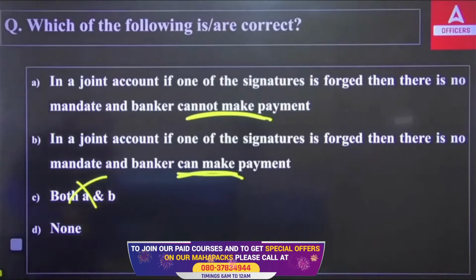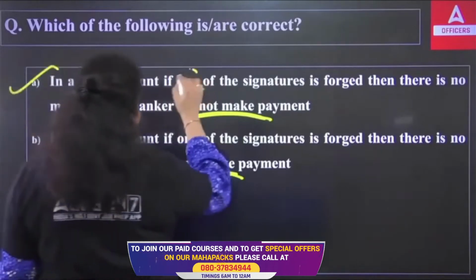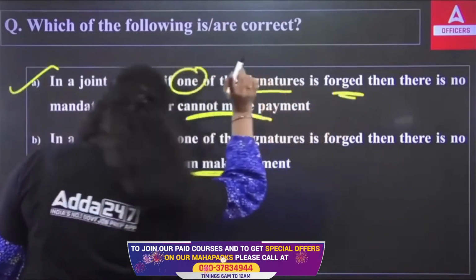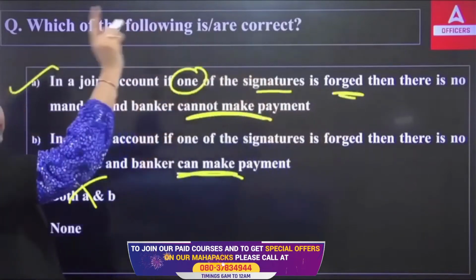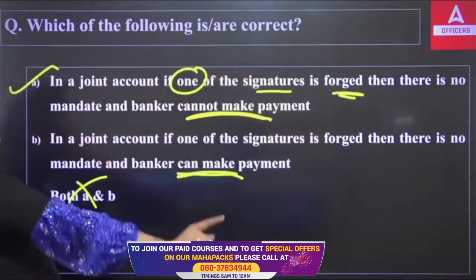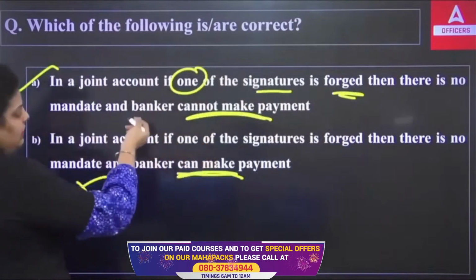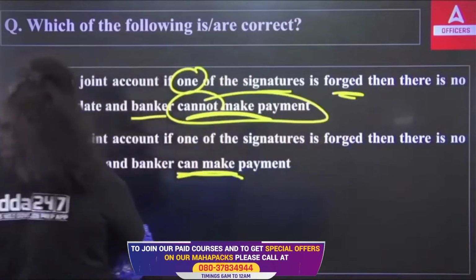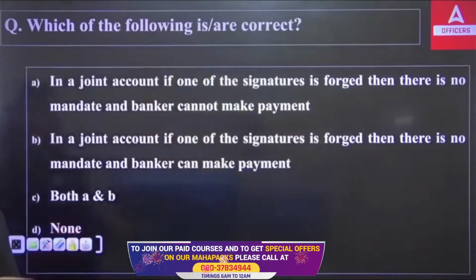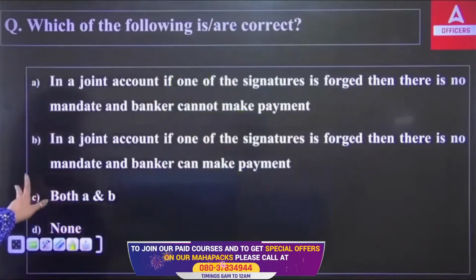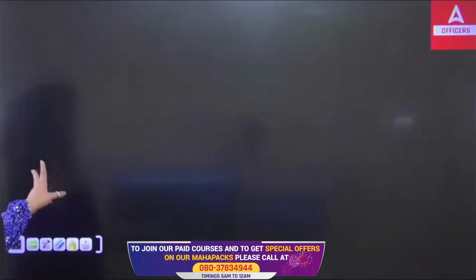Okay, so the right answer is: in a joint account, if one of the signatures is forged, then there is no mandate. Since it is forged and no mandate will be available, the banker cannot make payment in such a situation. So the right answer is A.